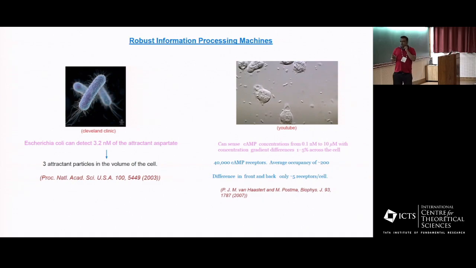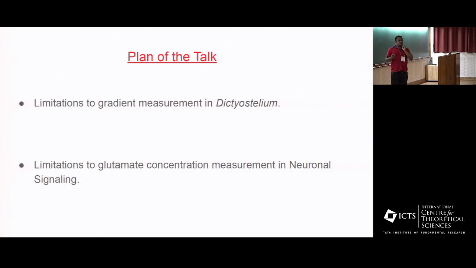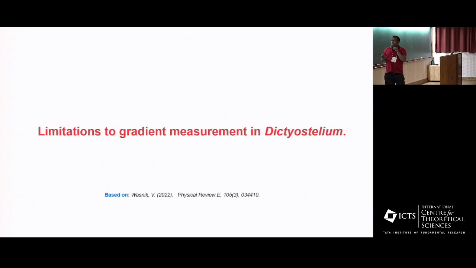So I'm going to talk about two systems and two problems. One is the limitations to gradient measurements in Dictyostelium. The other is the limitations to measuring the concentration of glutamate, a neurotransmitter, in neuronal signaling. Let me get to the first part of my talk.